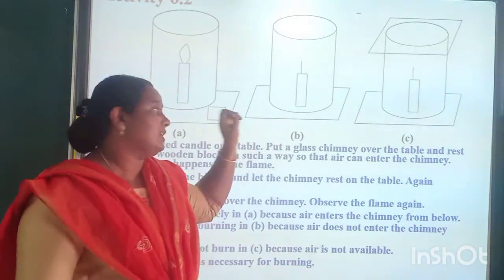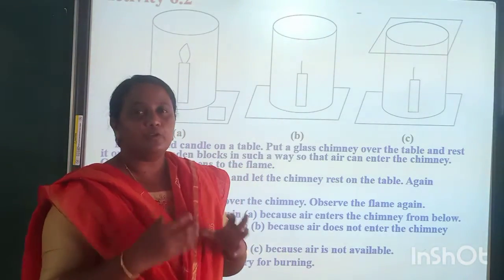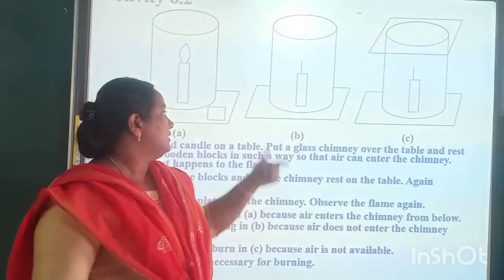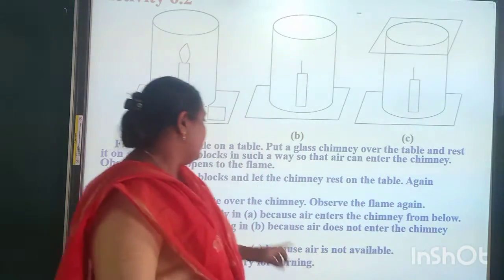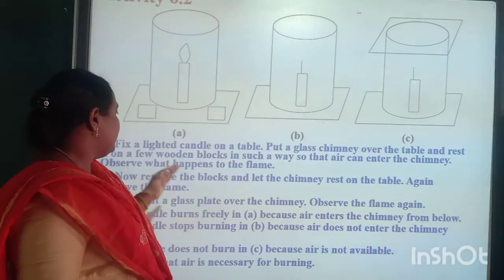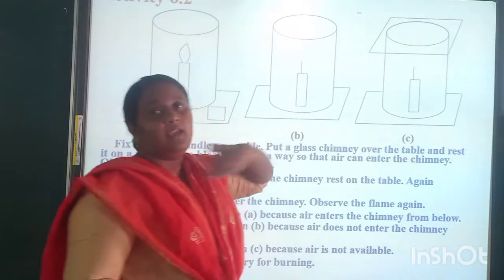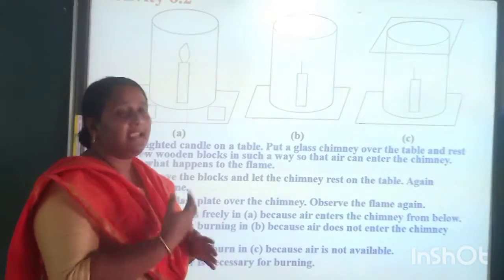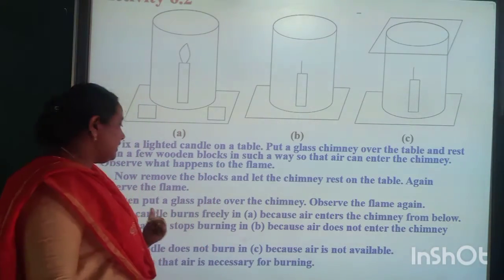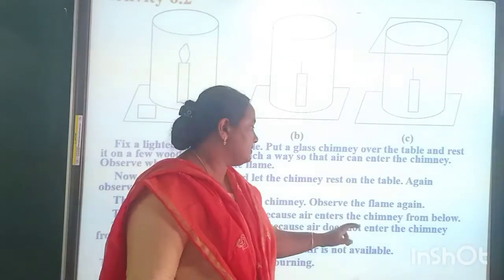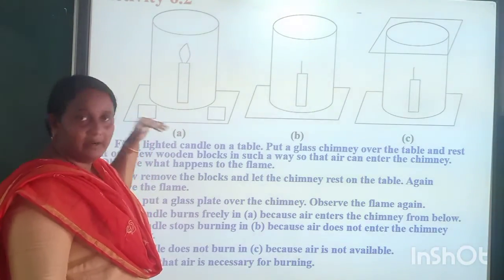Then what can we see? We can see that the flame will burn off in a few seconds. After some seconds, the flame will go off. Next, we are placing a piece of tin on the top of that chimney also. Then again we can see that the candle will burn off. Because air enters, will this burn off or will it burn? It will burn, isn't it?